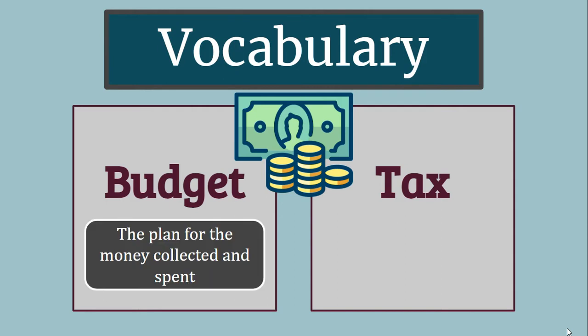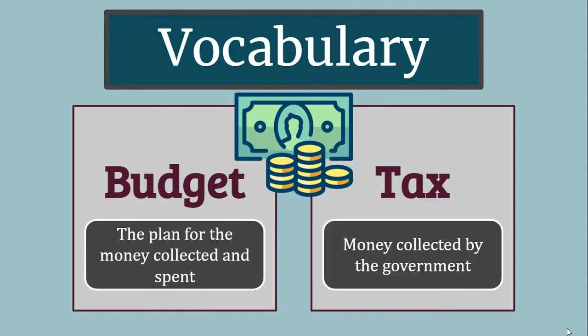A budget is the plan for the money that's collected and spent. It can be for a business or the government or even a personal budget. And a tax is the money collected by the government.